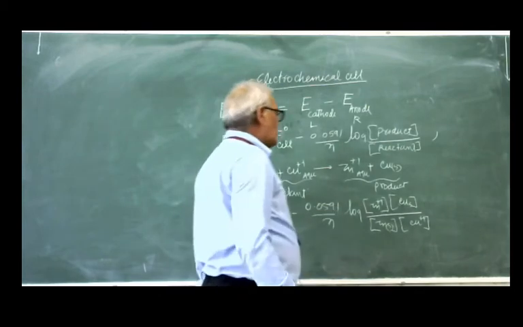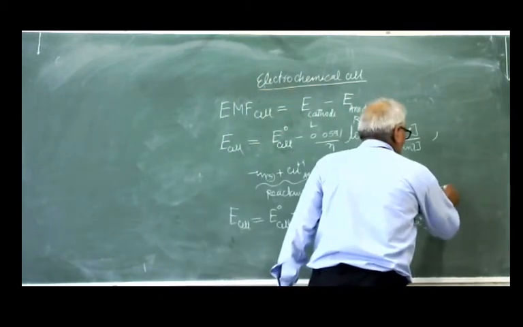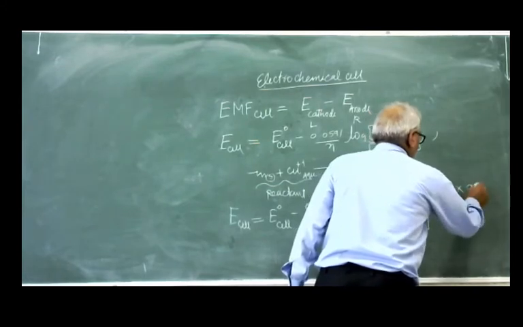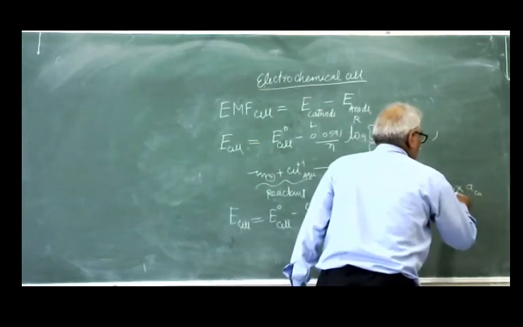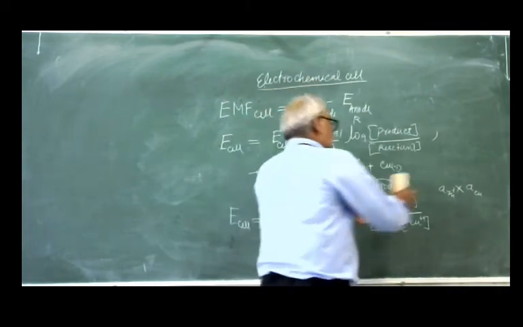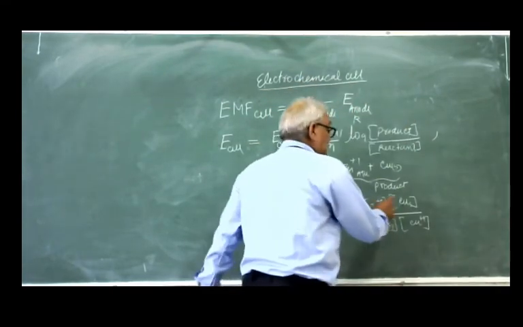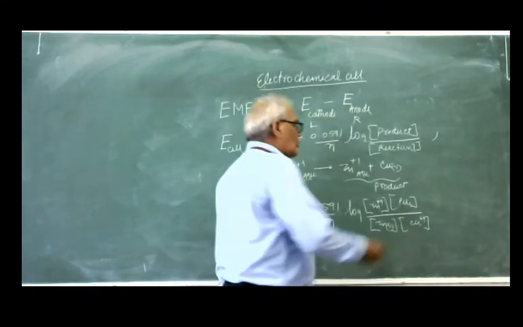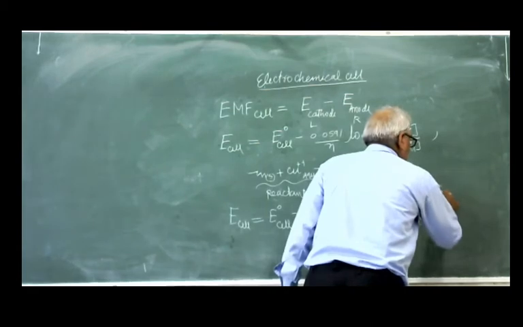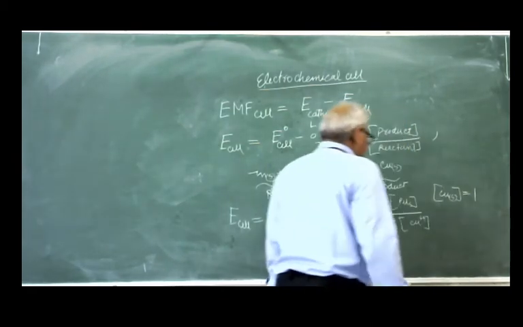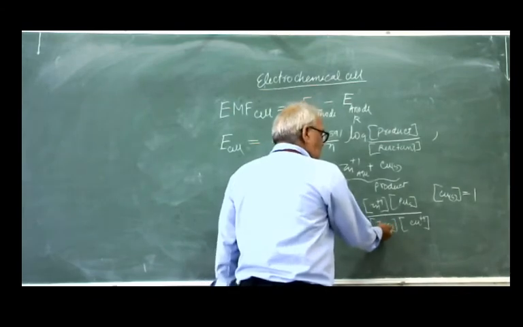You can also represent it as a of zinc ion into a of copper. But you have to remember that the concentration per unit volume of a solid is 1. So the concentration of solid copper is 1, and the concentration of solid zinc is also 1.